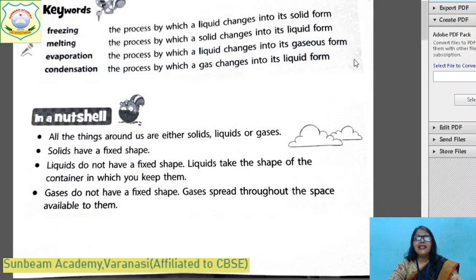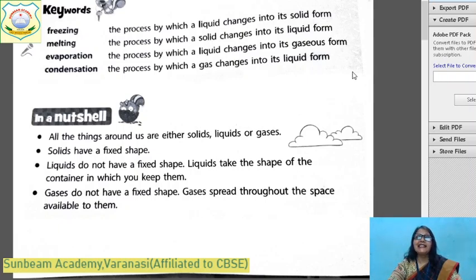Children, if in the exam a picture is shown to you that a mother is drying clothes, or the clothes are being dried in the sun, and I ask, name the process which is going on: freezing, melting or evaporation. You can find out the right answer. It is evaporation, yes or no? Yes, of course you can do.